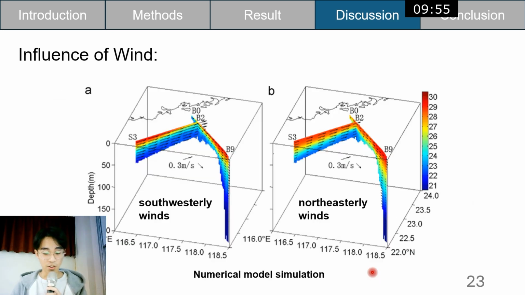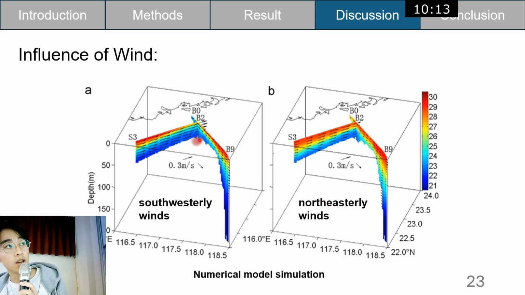Okay. So next, it used the numerical model simulation, and you can see that the left-hand side is the southwesterly wind, and the right-hand side is the northeasterly wind. So you can see the low temperature here extends much higher than with the northeasterly wind. So you can tell that the southwesterly wind causes much more powerful upwelling events here.